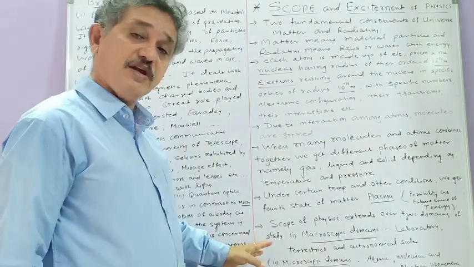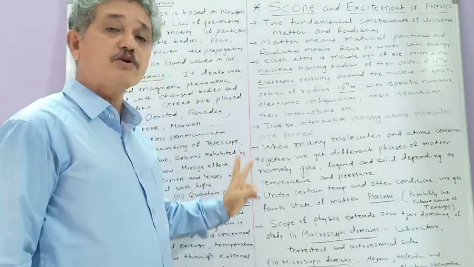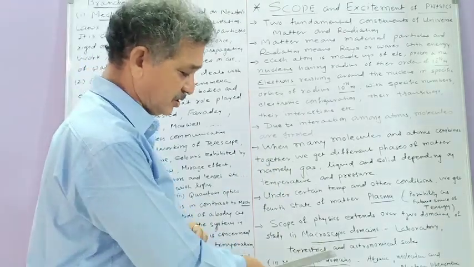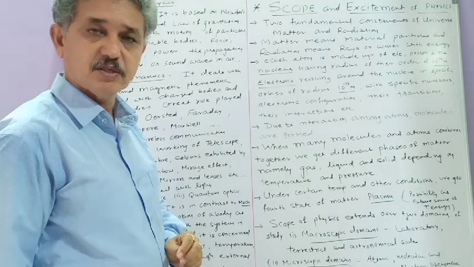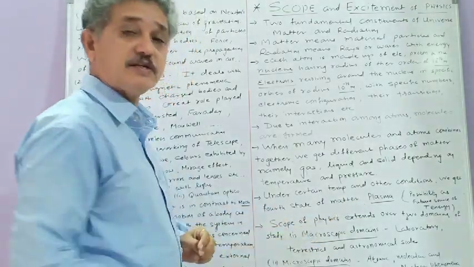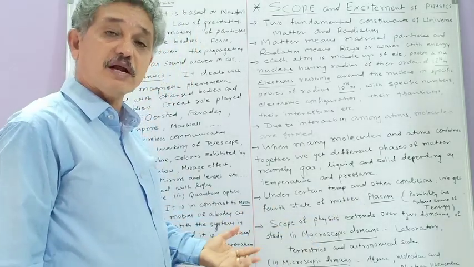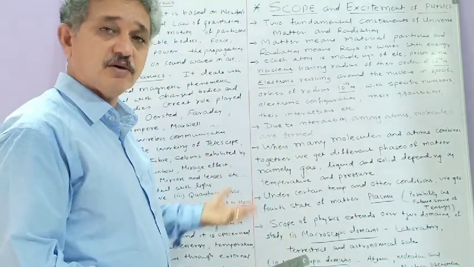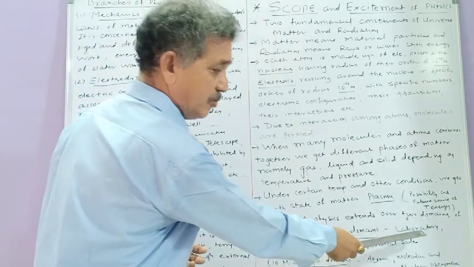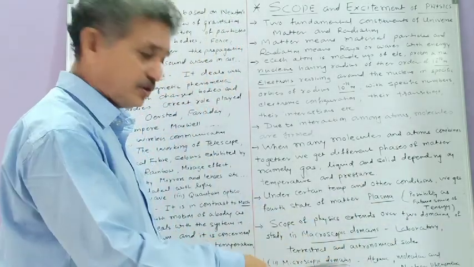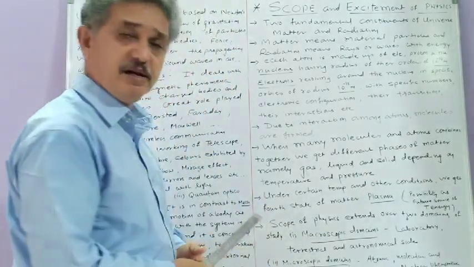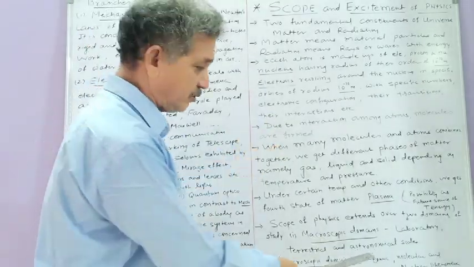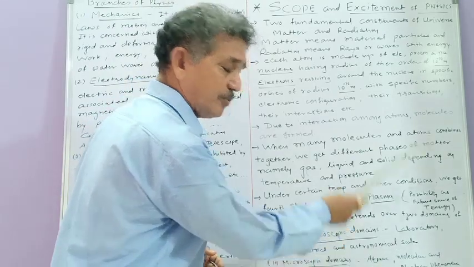Thereafter, in physics, mainly two kinds of the domains of studies are there. One is macroscopic domains, another is microscopic domains. The word macroscopic domains means that here you are going to be studying regarding the very big objects. And these big objects you are taking where? Either at laboratory or on the surface of the earth, that is terrestrial, and in the space, that means like planets which are revolving surrounding the sun. So it is at astronomical scale.